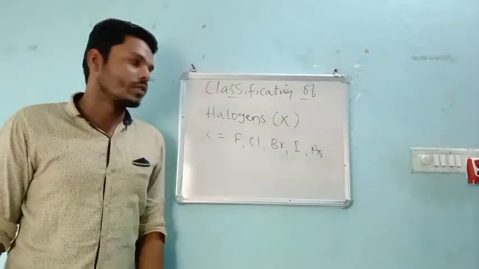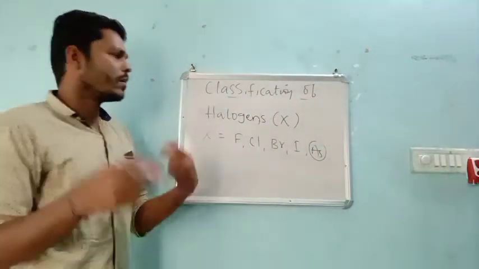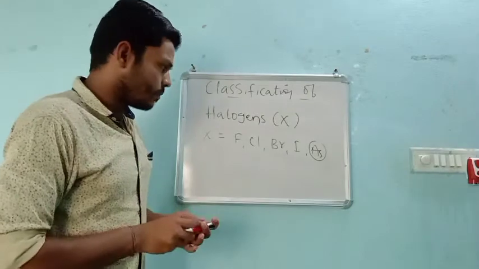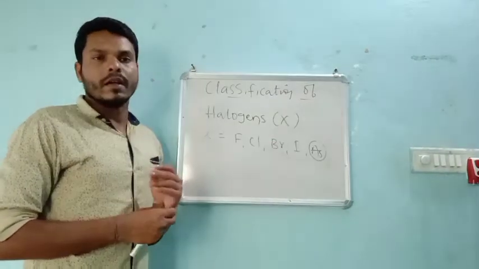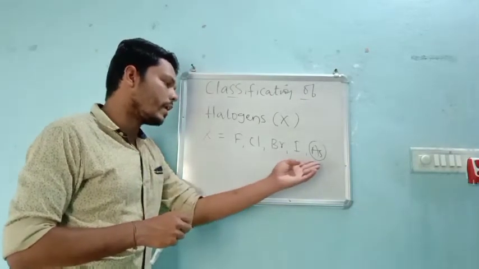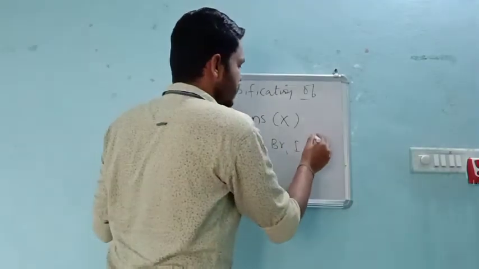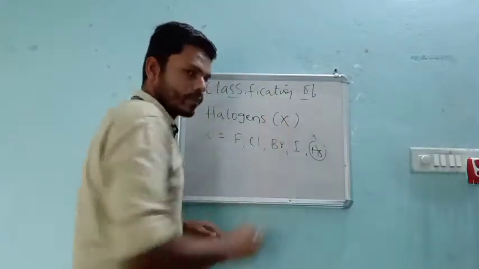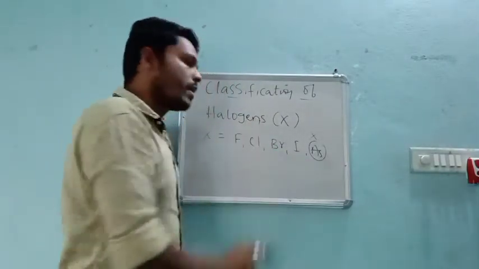Astatine is a very rare element, which means it is not present in a large percentage in our earth crust or atmosphere, so it very rarely undergoes reactions. Sometimes we don't show it in the halogens, but these four halogens are very important.